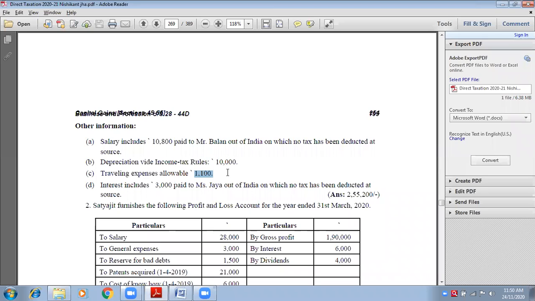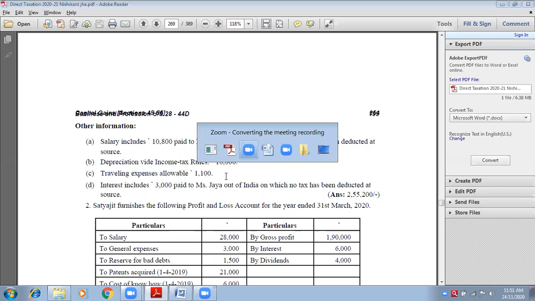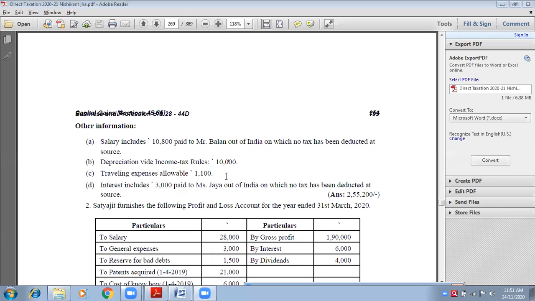Okay, these are the only two expenses that we need to allow. The fourth adjustment is for disallowing, and we have done it. 3,000 was to be disallowed, and we have done it. So only two expenses were there that we need to allow. Tell me the total of all these two. Ma'am, total of 11,100. 11,100 in the outer column, but in the bracket, because we need to deduct. Okay.